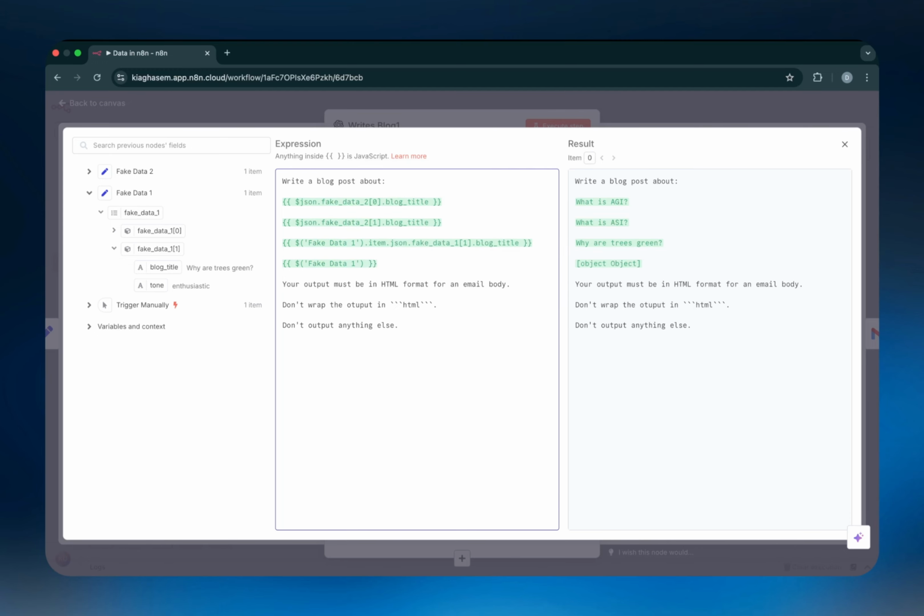So in this case, let's say fake data 1 again. We'll go item, we'll go .json, we want to go .fake data. You want to put the index. So let's say we go index 0 this time, delete the extra one, and then we go tone. There you can see, sad.